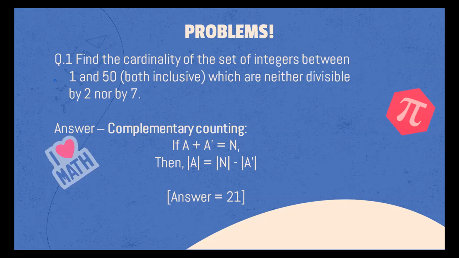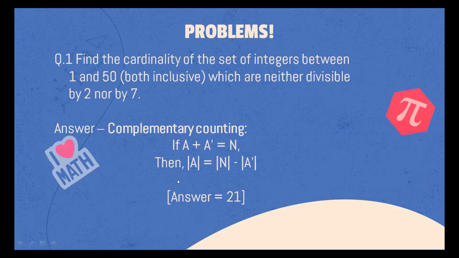What does complementary counting mean? When do you call two events complementary? So in set theory, if A and A dash, A plus A dash equals n. So if 2 plus 3 equals 5, then 2 is equal to 5 minus 3, and it's that simple.